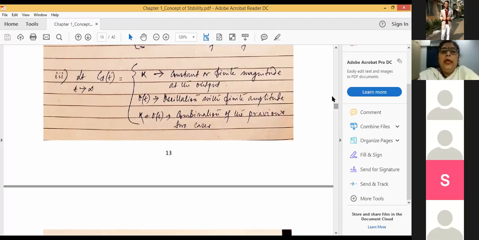So if you can allow this much of constant amplitude, if you can tolerate this much of constant amplitude at the output of the system, that means you can work with that particular system. Or if you can allow this much of oscillation with finite amplitude at the output of the system, right? So in that case, you can work with that particular system. That is true for this case also, right? So under that particular situation, we can work with that particular system. So that means we'll treat the system as a stable one.